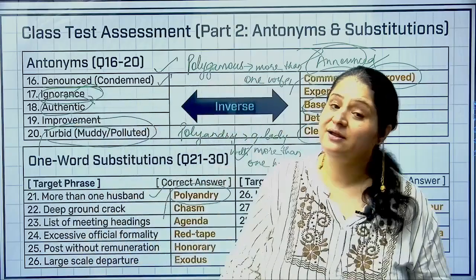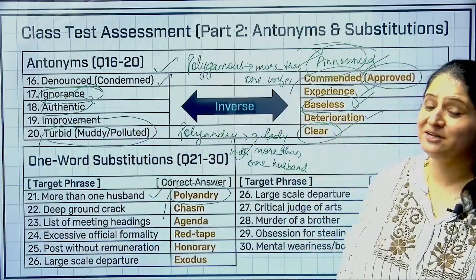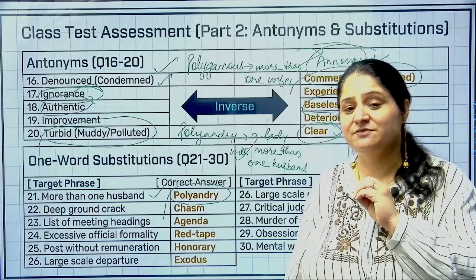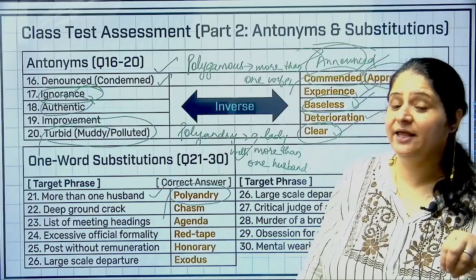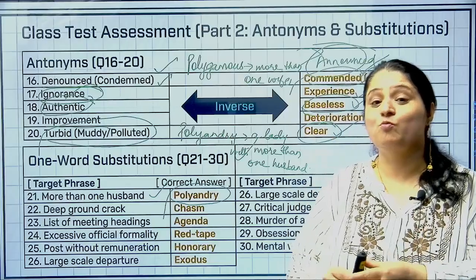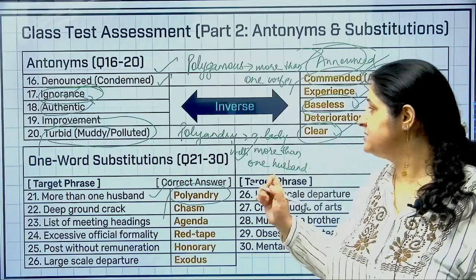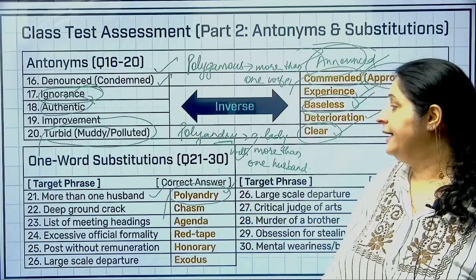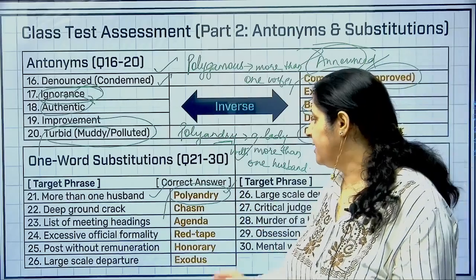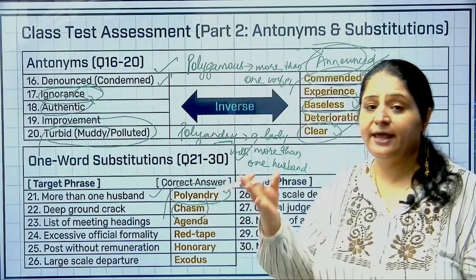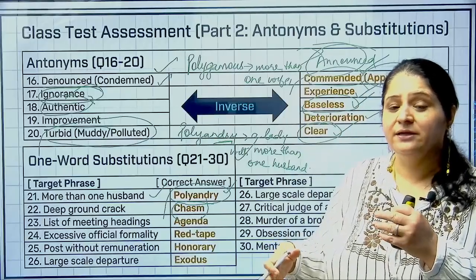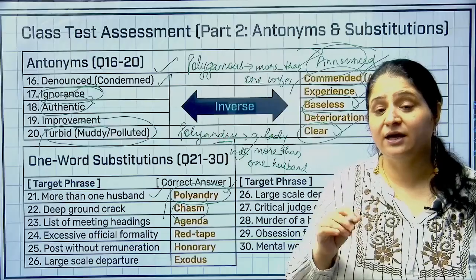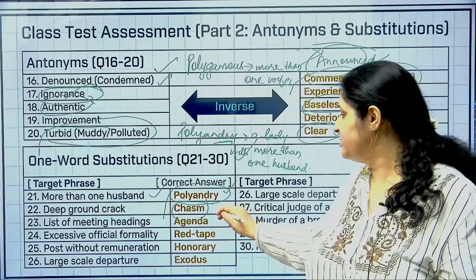Gamy is related to marriage. So multiple marriages. लेकिन multiple marriages की बात करेंगे तो एक आदमी की अगर एक से ज्यादा wives हैं तो वो polygamous है, पर एक lady की अगर एक से ज्यादा husbands हैं तो वो polyandrous है, because andry is related to men. ठीक है, so more than one husband, polyandry. Deep ground crack. अगर ground में एक fissure है, एक crack है, एक opening है, ठीक है, kind of cleft है, we call it chasm. ठीक है, इसको हम chasm बोलते हैं, खाई जिसको आप हिंदी में बोलते हैं, CHASM, chasm.